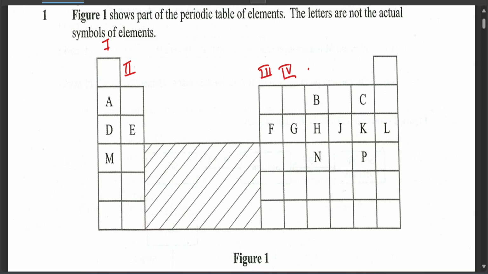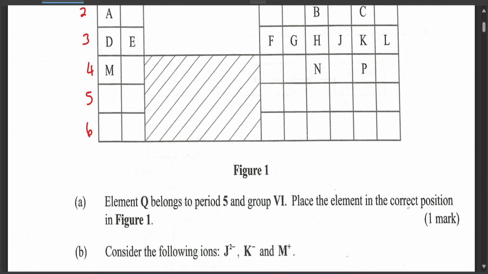If you go to university, that's when you learn other elements, but for the first 20, which are the key ones, there are 8 groups and 6 periods. For the periods we write numbers, for the groups we write Roman numerals.